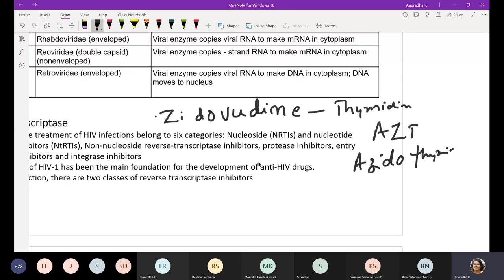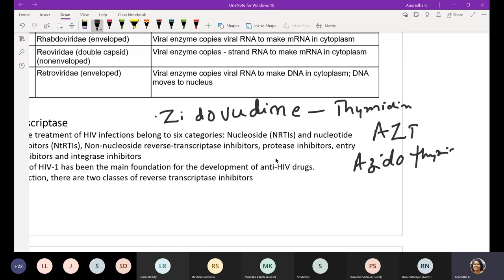So this targets the reverse transcriptase enzyme of retroviruses. They resemble thymidine except in one particular position, that is at the 3' position of the pentose ring. Otherwise zidovudine and thymidine look the same, except the 3' position has a change. The change is that it has an azido group in place of the hydroxyl group at the 3' position.